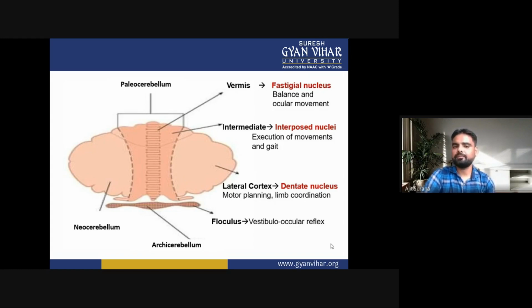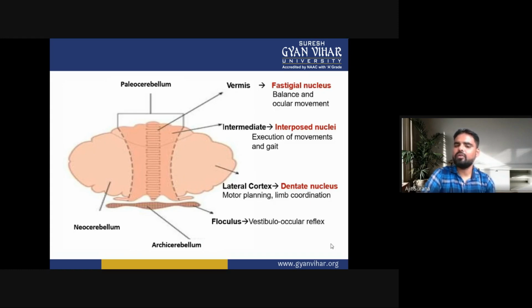So these are the parts of the cerebellum: vermis, intermediate, lateral cortex and flocculus. The first one is the vermis. In the vermis there is the fastigial nucleus, used for balance and ocular movements. The second one is the intermediate, which has the interpositus nuclei, whose function is execution of movements and the gait.